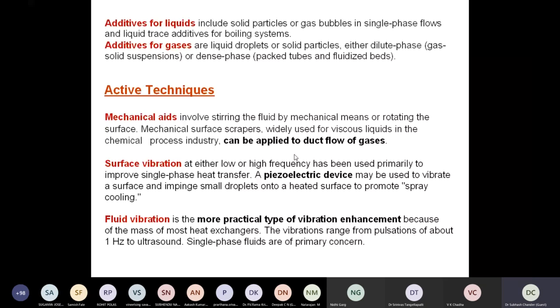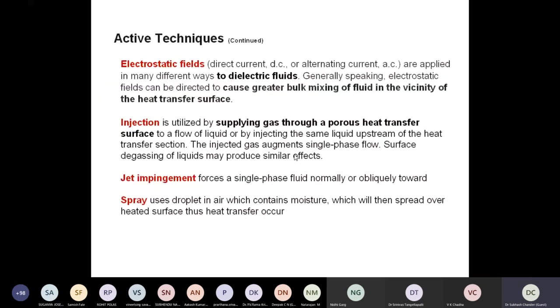So there are some other techniques we use for many different types of fluids, like the electrostatic field. It can be applied in many different ways to dielectric fluids. Generally speaking, we can create some disturbance with the help of an electric field. We can give a body force to the fluid, which gives additional movement to the fluid, and additional disturbance can be sensed, right? So that can enhance the heat transfer to the fluid, right?